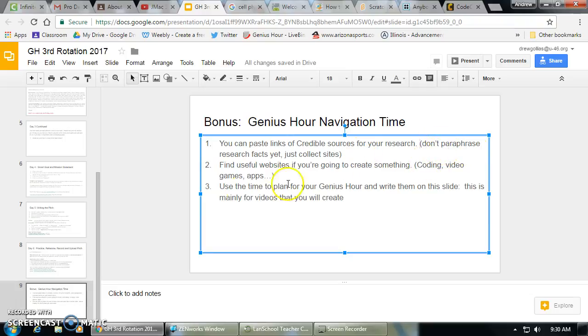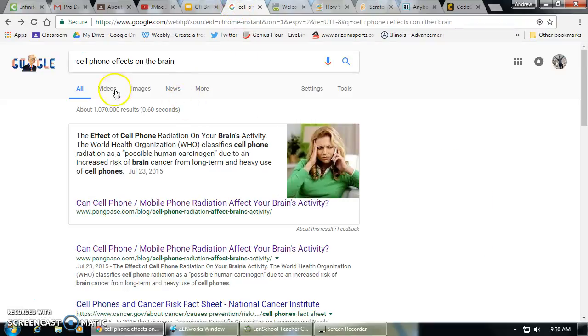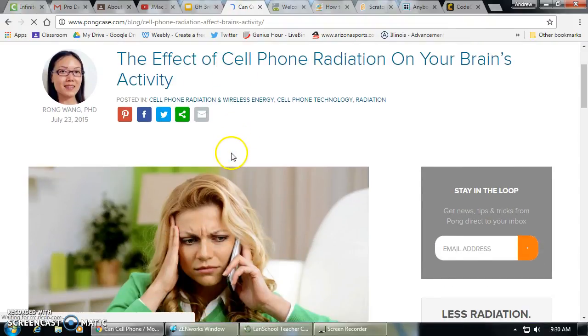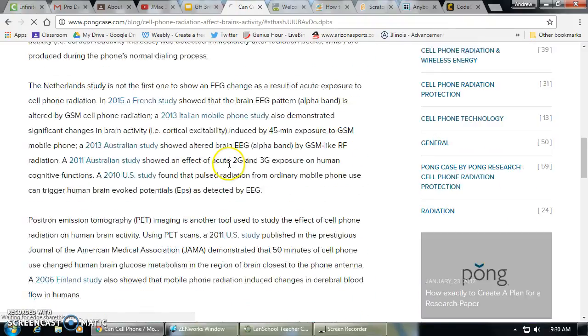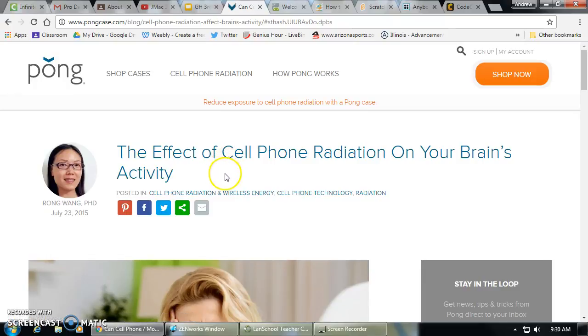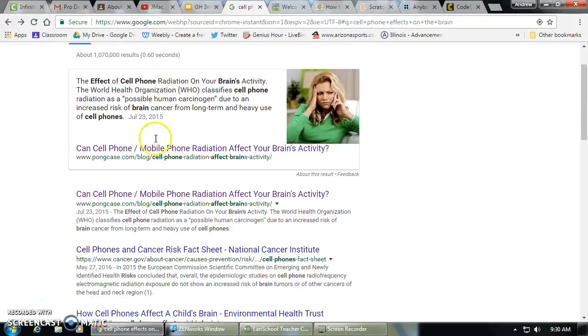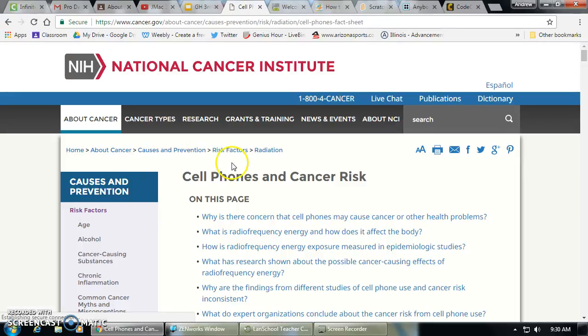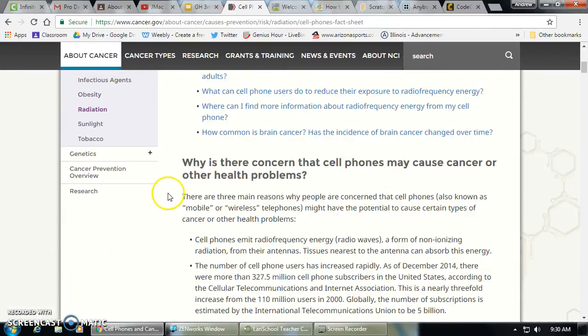You're not doing your paraphrasing of research facts just yet. Just collect the sites, and that might look something like this, where it says cell phones affects the brain. Maybe I go to this first one and I'm trying to find out the effects of radiation on the brain, and maybe this one I decide, I don't know, it's okay, but I've never heard of this source. I'm not feeling it's as credible, but you'll notice the second one is cancer.gov, which is probably going to be a super reliable one. There's tons of articles.